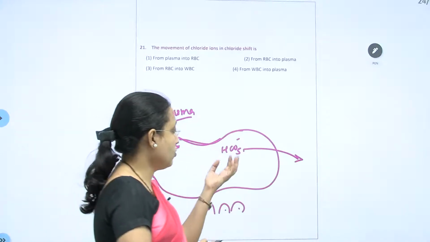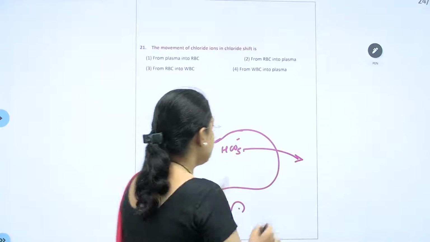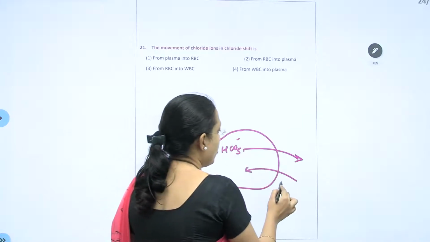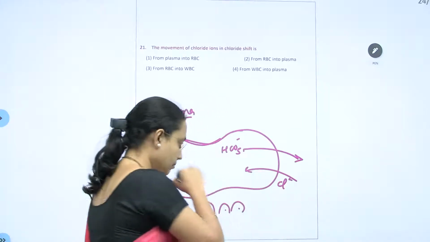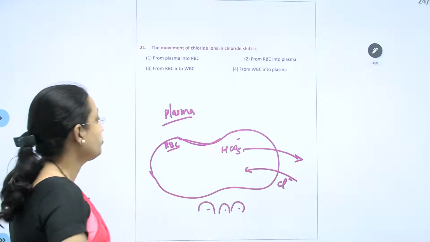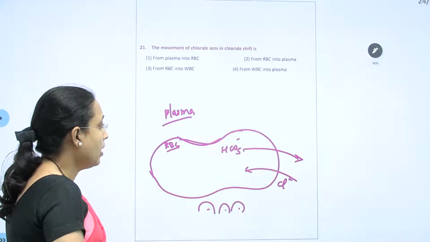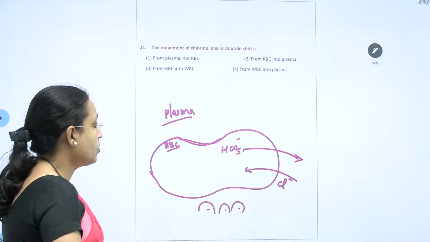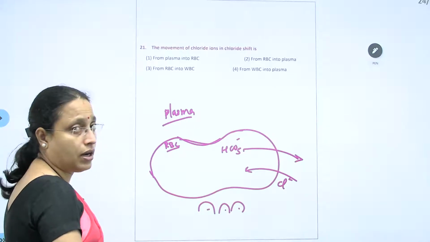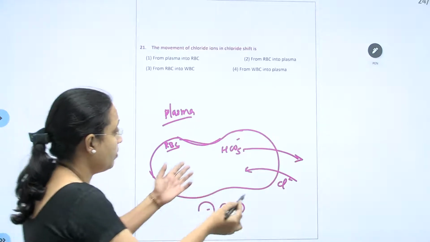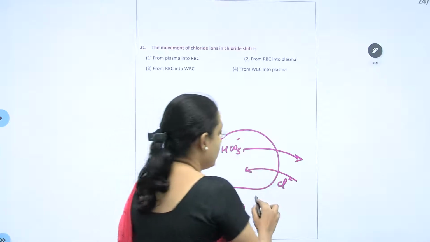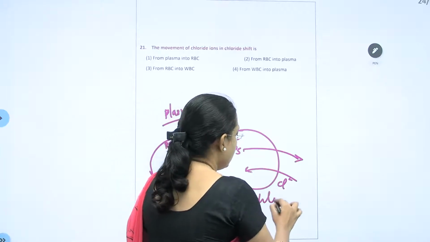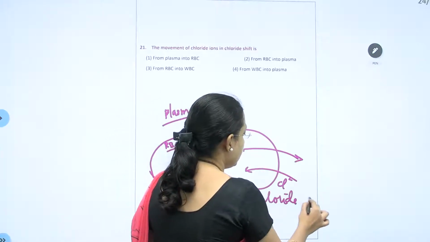Now the negative ions become less. To balance and create an ionic balance, chloride ion will move in. This phenomenon, where this kind of exchange occurs, is called chloride shift.